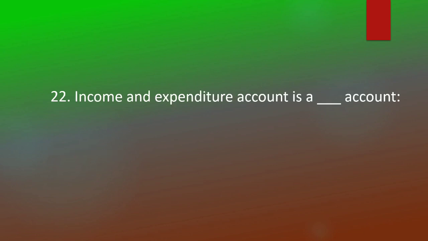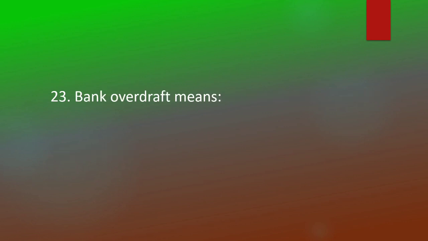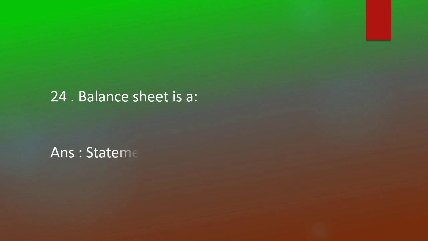Income and expenditure account is a dash account. Nominal account. Bank overdraft means liability. Balance sheet is a statement.